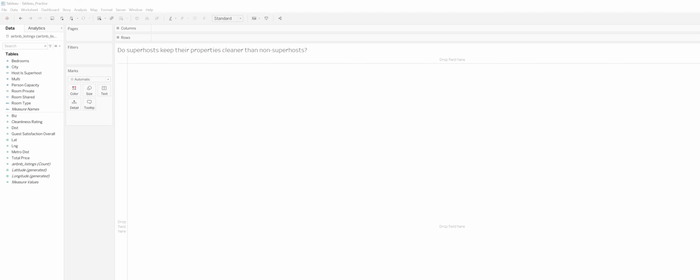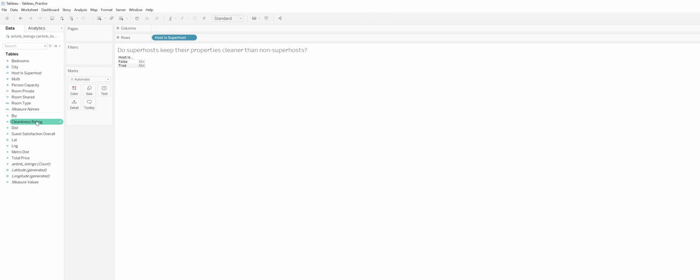The next question that we'll look at is, do superhosts keep their properties cleaner than non-superhosts? So if we're going to be talking about superhost, we're probably going to want this host as superhost field. If I double click that, it'll enumerate true and false. So the things in true, those would be listings that are associated with what they call a superhost. So it might be reasonable for us to ask, do they keep their properties cleaner than non-superhosts?